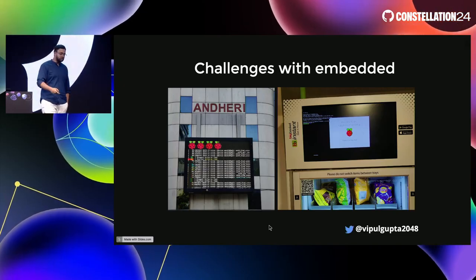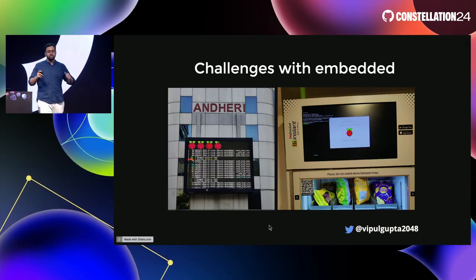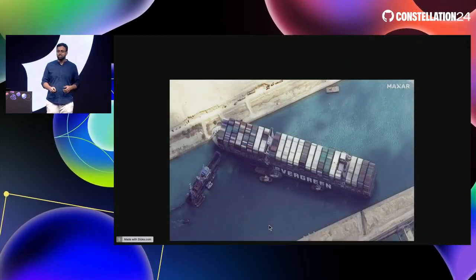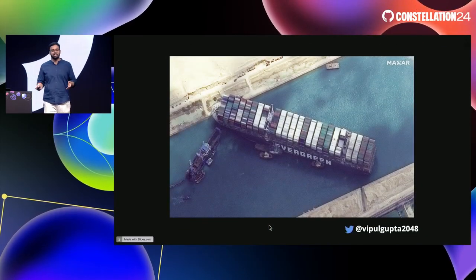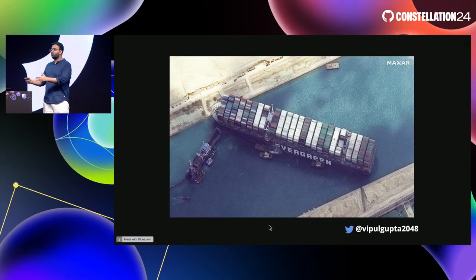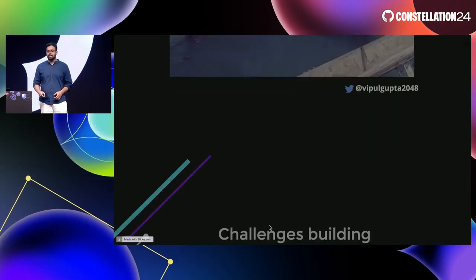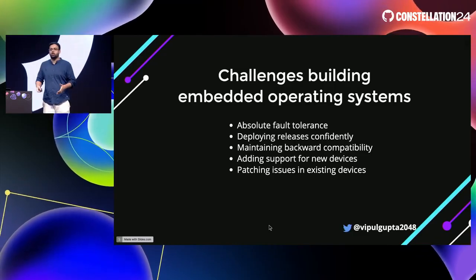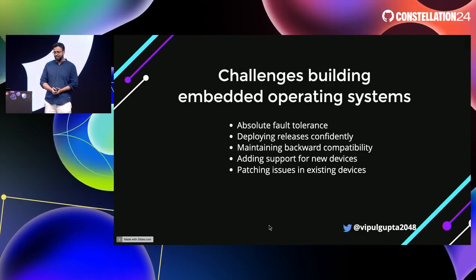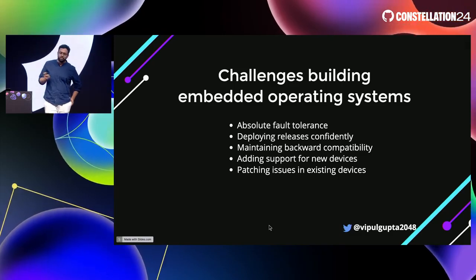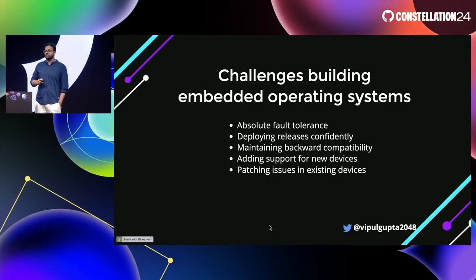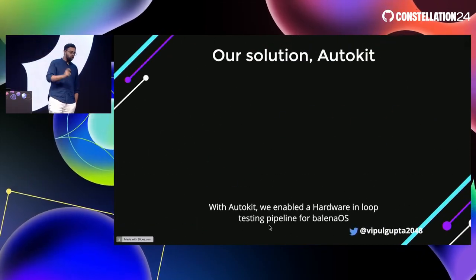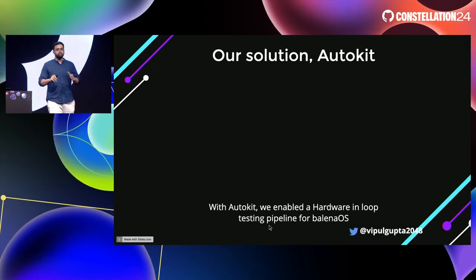So how do we see, when we deploy software, that it's actually tested on the device? And when environment factors like this happen, when someone parks their ship wrong, your company doesn't shut down. That's something we want to be fault tolerant against and anti-fragile. And that's the sort of challenge that you have when building a product around embedded operating systems, or when your product is an embedded operating system. Fault tolerance, deploying releases confidently, all of these things we have heard quite a bit in IoT. Coming to the starting: what is the solution to getting software fault tolerant?